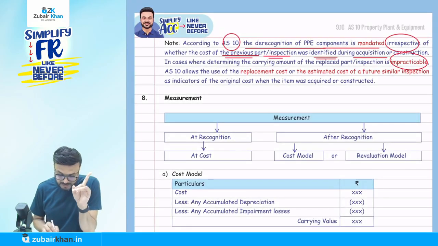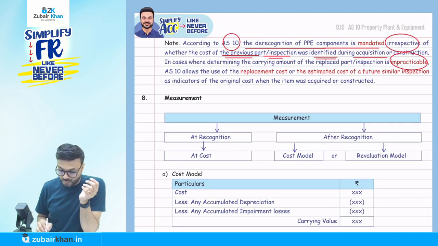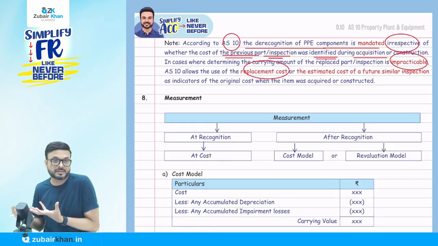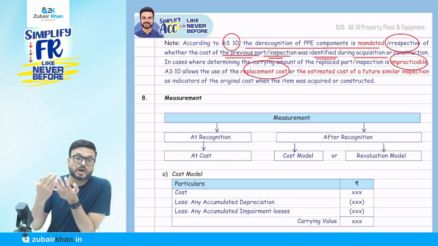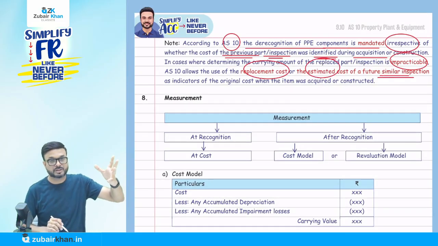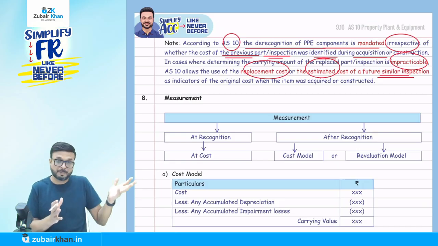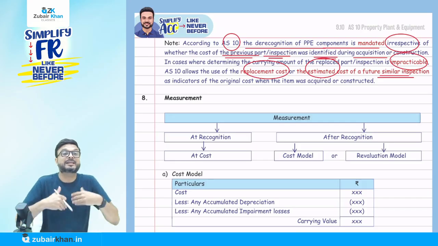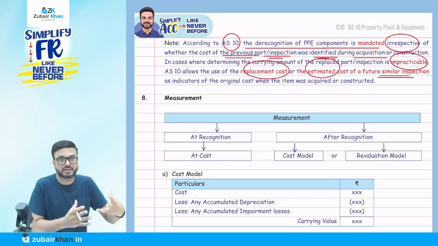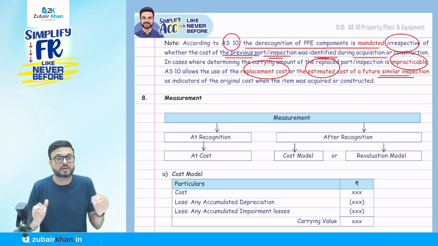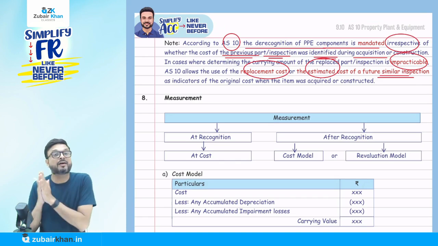Suppose so, they say AS 10 allows the user some other way to find out their value, like the replacement cost. If we replace the same today, how much value will I get? Okay, that will be considered. Then the estimated cost of a future similar inspection, like in the case of inspection. If I do a similar inspection in future, what is the value today and what would be the value in the past? So accordingly, make certain estimations, decide what is the book value of that particular item that you are replacing. If it is not possible to find it out, in that case you have to find it, but you cannot give excuses. You cannot say I'm not in a position to find out the book value of the item that I want to replace. You have to derecognize that.